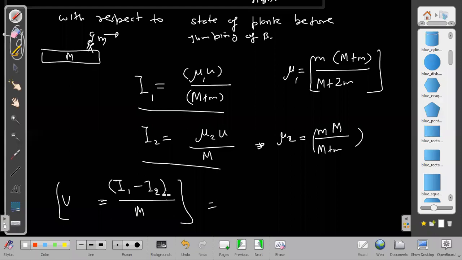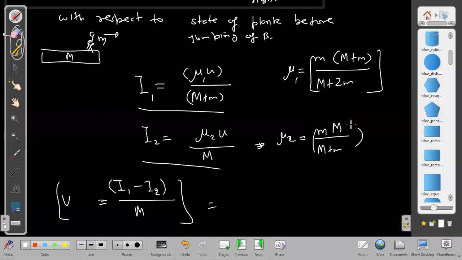First impulse is transferred to whom? First impulse is transferred to two bodies, man B and the Planck. The second impulse is transferred only to the Planck, because man A was already leaving, so only the Planck. So therefore, the second time when I am writing the reduced mass, I am taking only small m and capital M only.